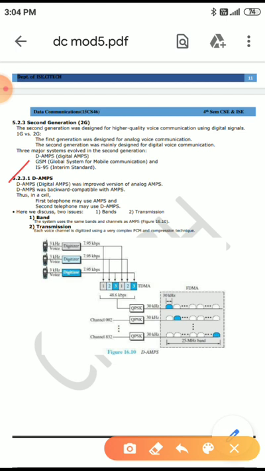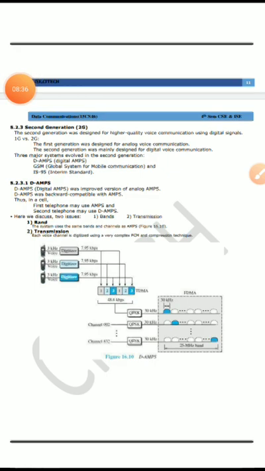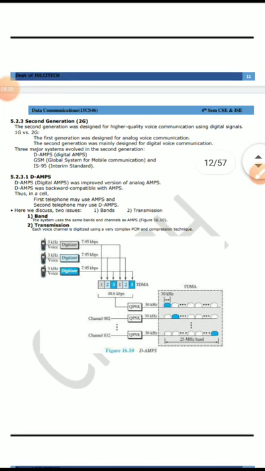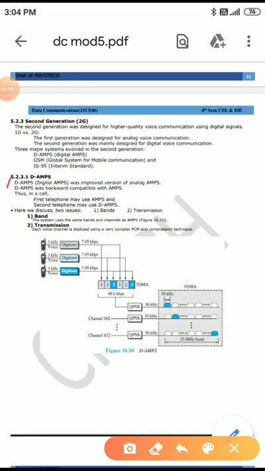First system is DAMPS, nothing but digital AMPS.